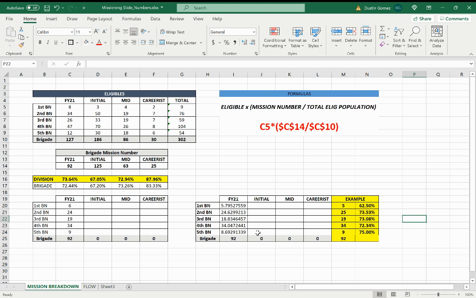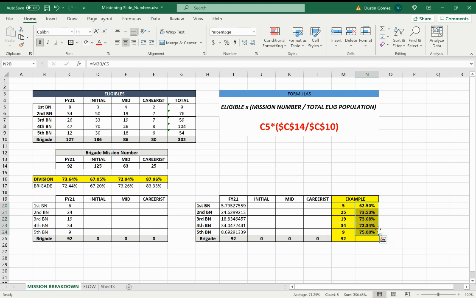To piggyback off of that, what Sergeant Gomez is saying here is that we're missioning them at 5. They have 8 eligible, and they have 5. So they can allow 3 soldiers to exit the Army. Whereas if you look at 25, they have a 34 population. They can allow 9 soldiers to get out of the military. That's where that plays a factor.